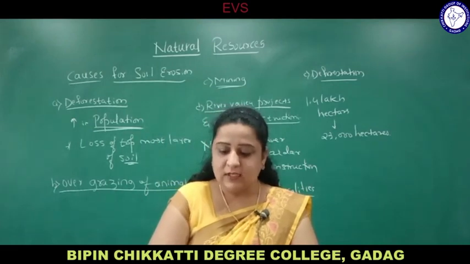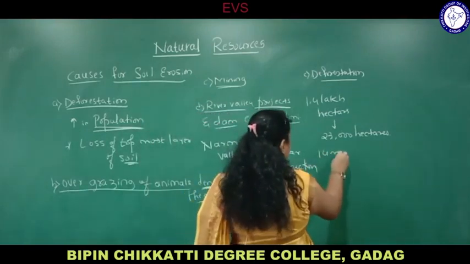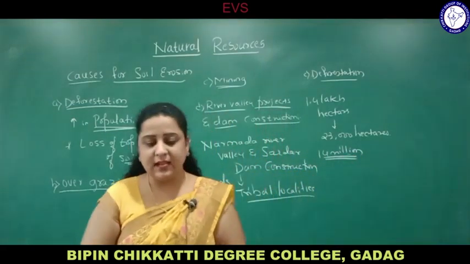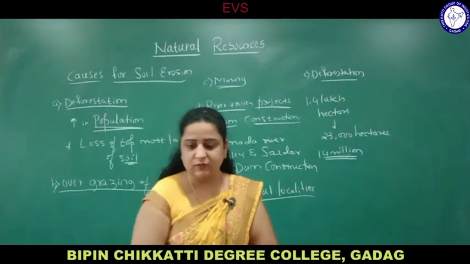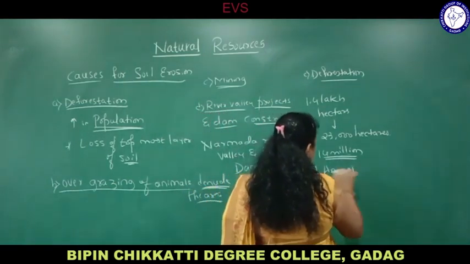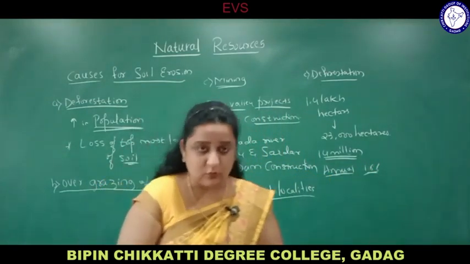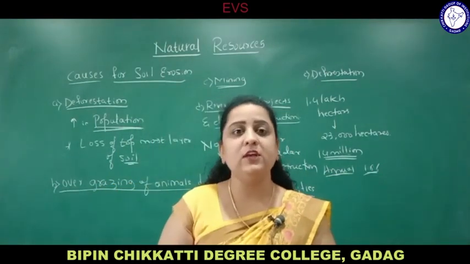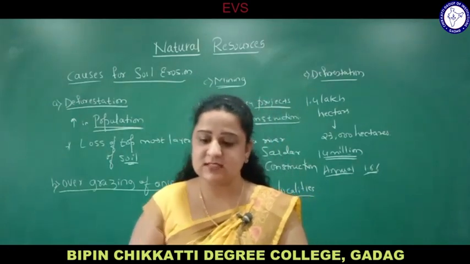And 14 million species are lost. 14 million is lost since 1975, from 1975 to 1982, and the annual rate of deforestation of India is 1.6%. Annual rate of deforestation means, this is an estimate number you can say, how much land is being degraded into barren land annually. So many trees are being cut down for the purpose of urbanization, industrialization, etc.